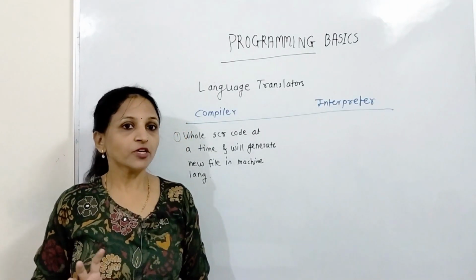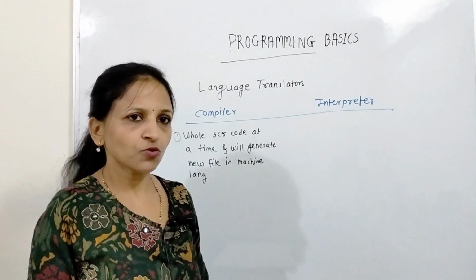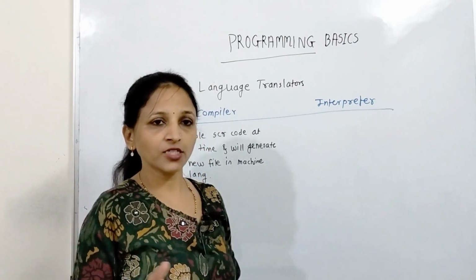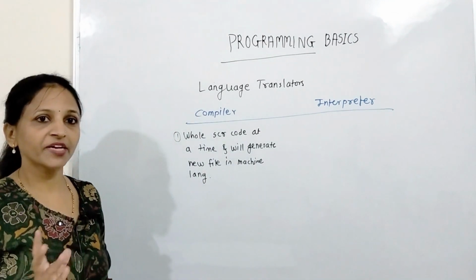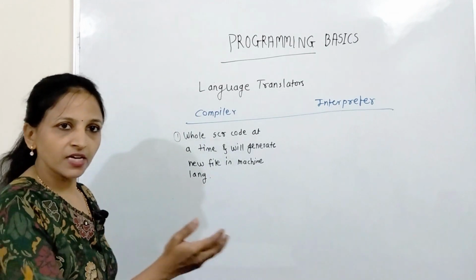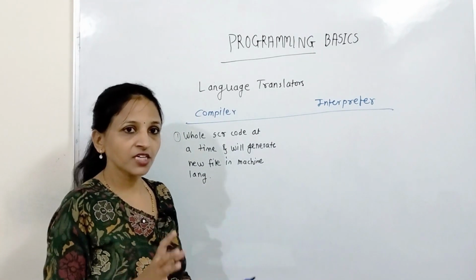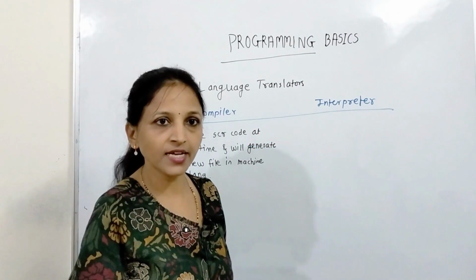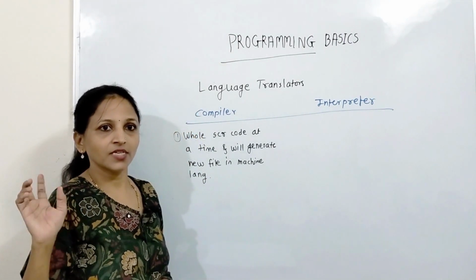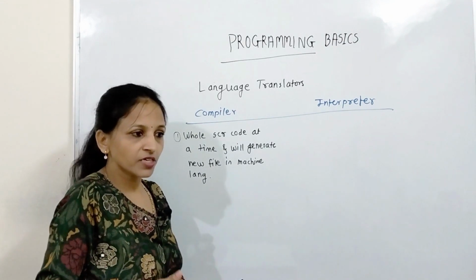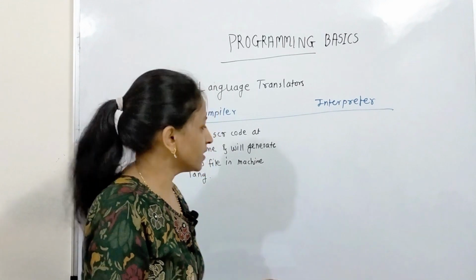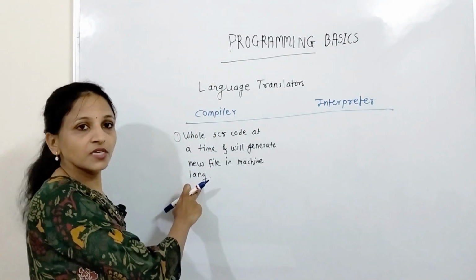See, what about compiler? Compiler will take our source code. For example, let's say we have written code in C language. Then that C language program will be considered as a source file or source code. That will be taken by the compiler. Then compiler will convert the whole code at a time to the machine language, and then it will be executed. Getting? Whatever converted code, that will be saved as a separate file. Getting? And that is in case of compiler.